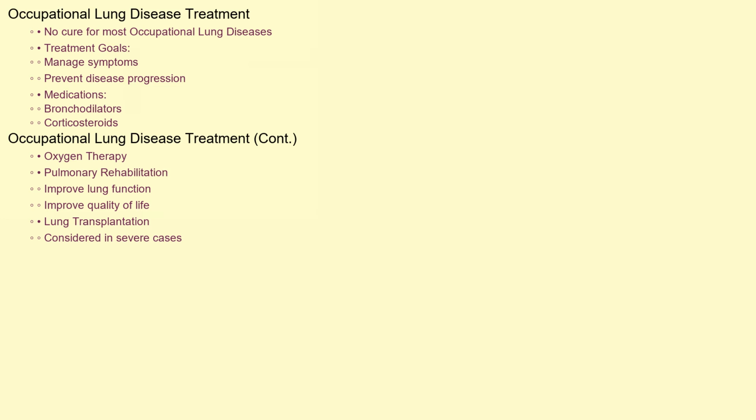Unfortunately, there is no cure for most occupational lung diseases. Treatment focuses on managing symptoms and preventing further progression of the disease. This may include bronchodilators to open airways, corticosteroids to reduce inflammation, and oxygen therapy to improve oxygen levels. Pulmonary rehabilitation can help improve lung function and quality of life. In severe cases, lung transplantation may be considered.